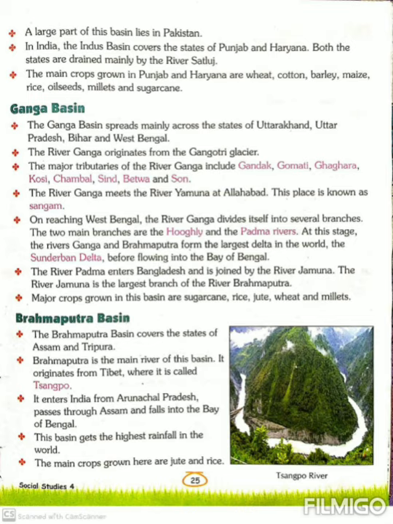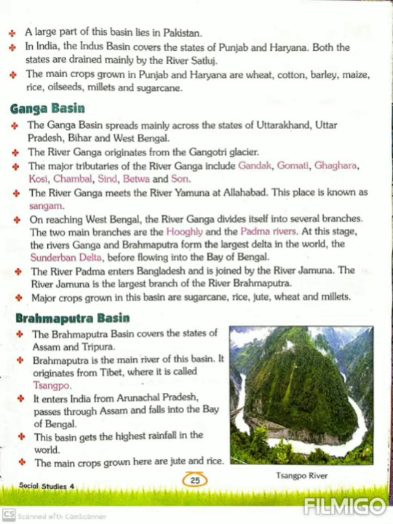At this stage, the rivers Ganga and Brahmaputra form the largest delta in the world, the Sundarban Delta, before flowing into the Bay of Bengal. Firstly, I will tell you what a delta is. An area of flat land shaped like a triangle where the river divides into smaller rivers as it goes into the sea is called a delta.